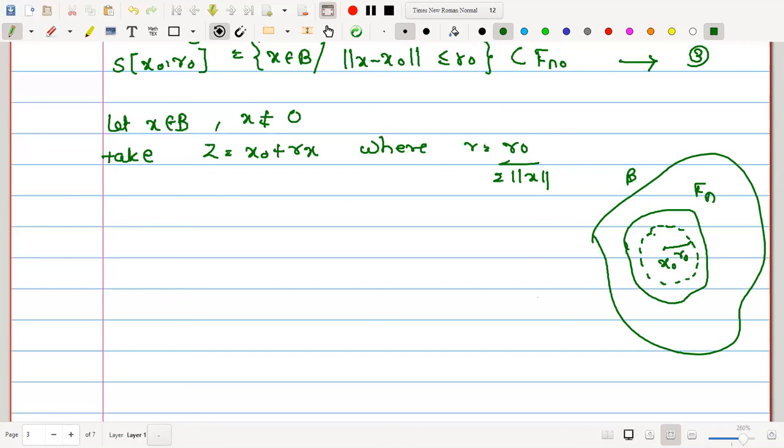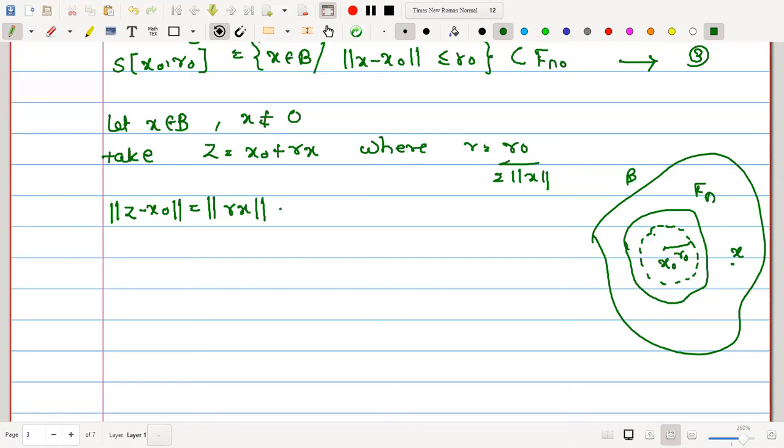Now we are selecting a point z such that x is an arbitrary point in B. We are selecting z to be the linear combination of x naught with a scalar r. Therefore, we have defined z as x naught plus rx. Then norm of z minus x naught is equal to norm of rx.